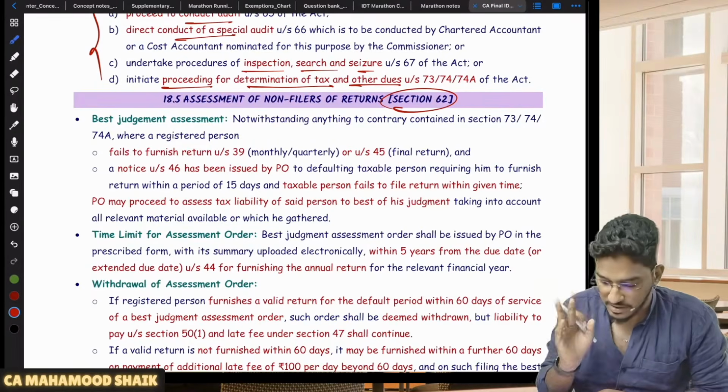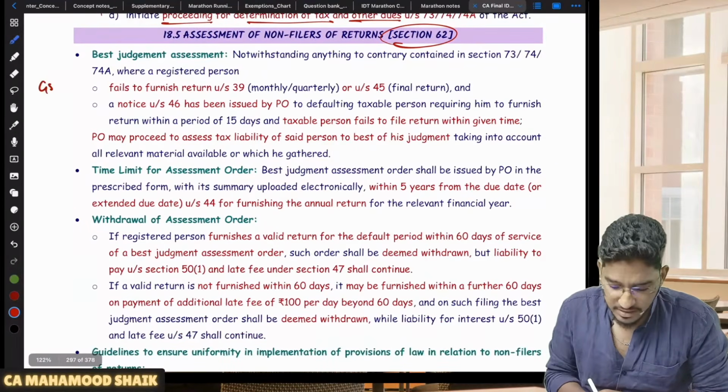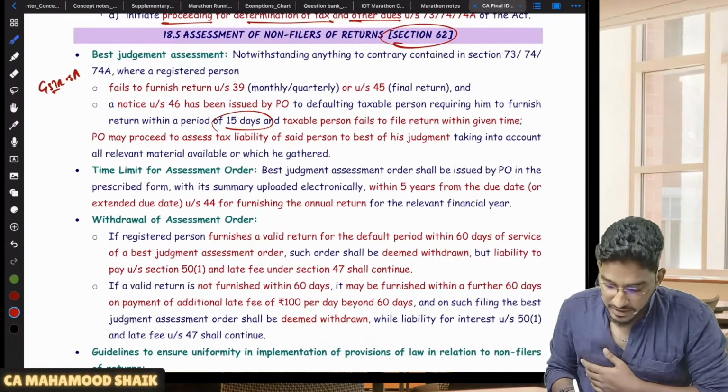So then what will happen is, first the department will give you notice in GSTR 3A. Boss, please file your return. And they will give you 15 days of time.